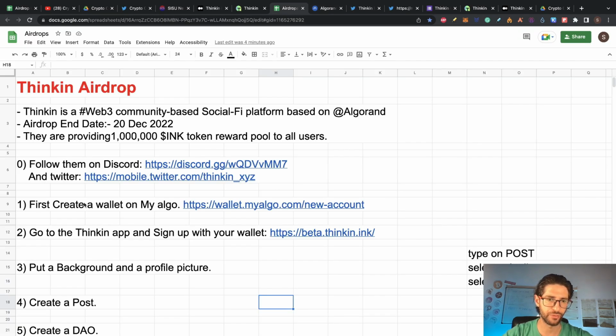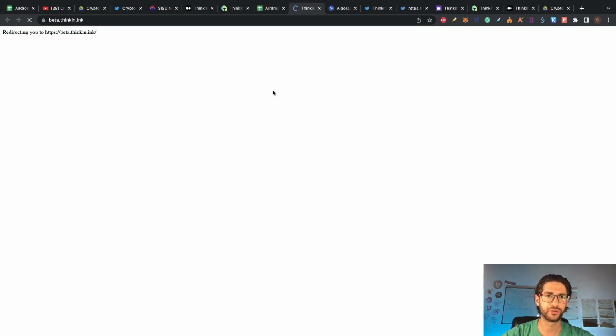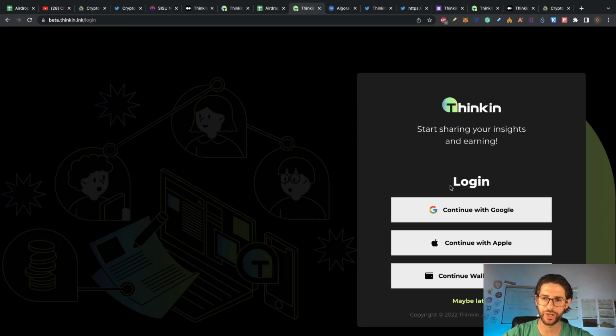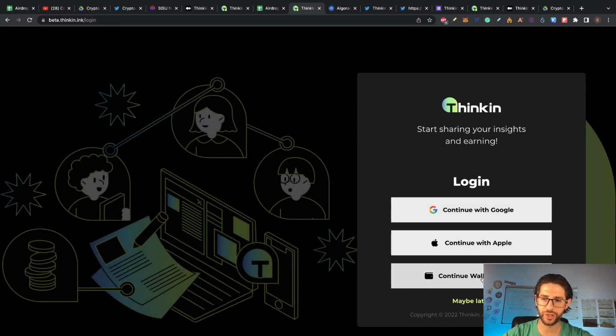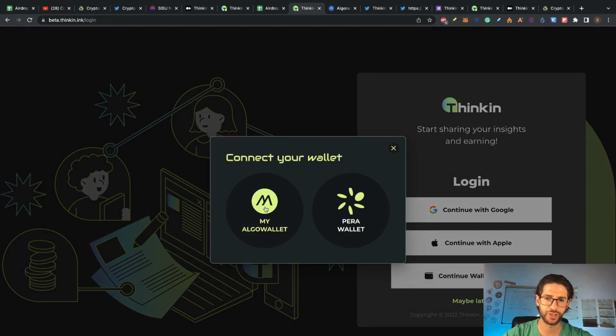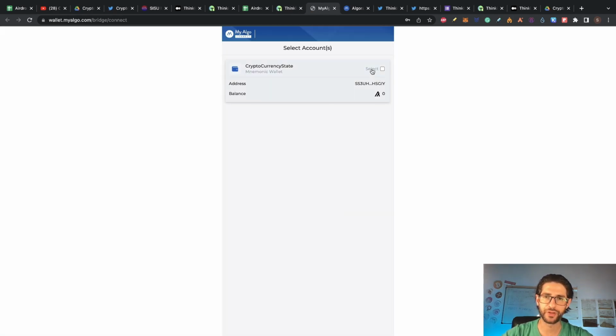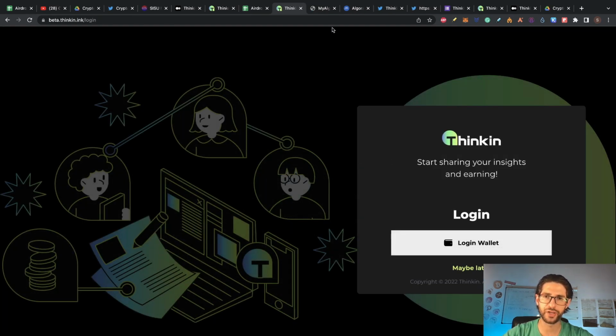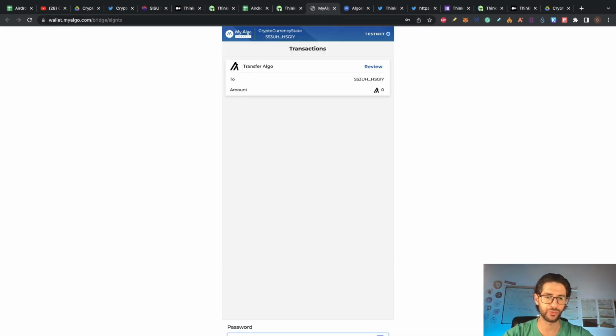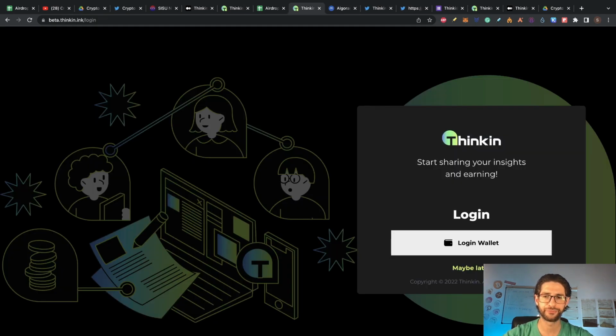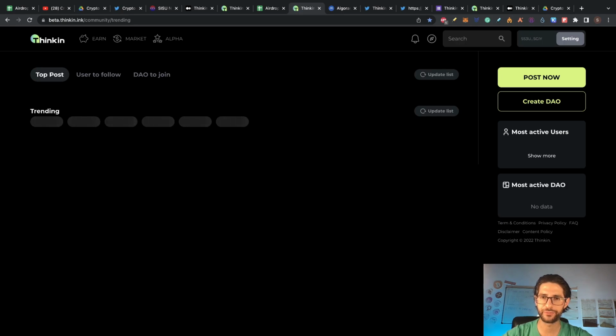So once you have your MyAlgo wallet, we need to go to the Thinkin app and sign in. So let's go to the app, click on login, and here try to log in with your wallet. Click on MyAlgo Wallet, connect. Confirm the wallet that you are going to use to connect. Click here on login wallet again. Confirm your password. Click continue. And now here you are going to be redirected.